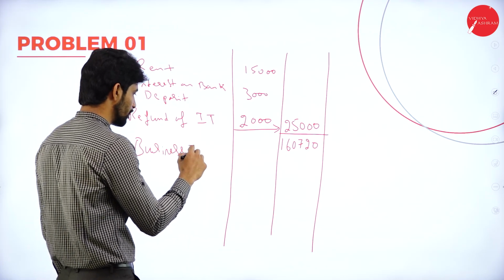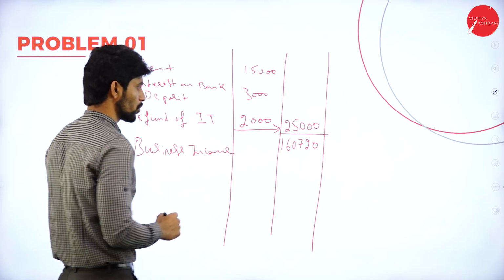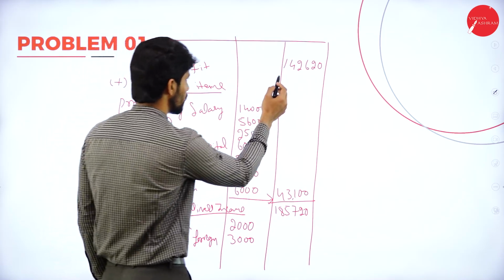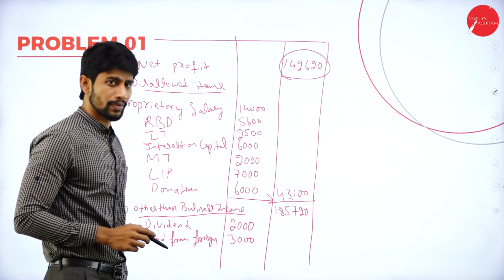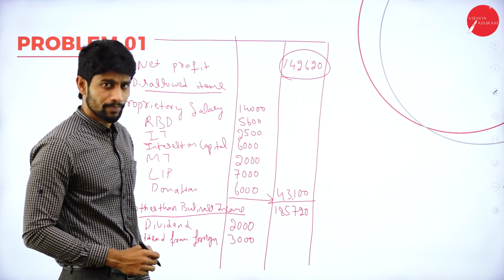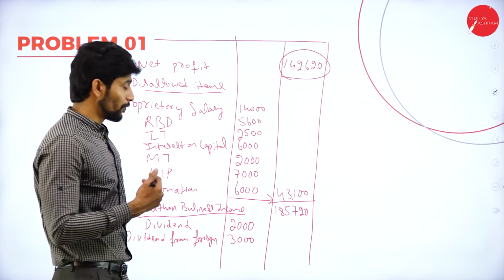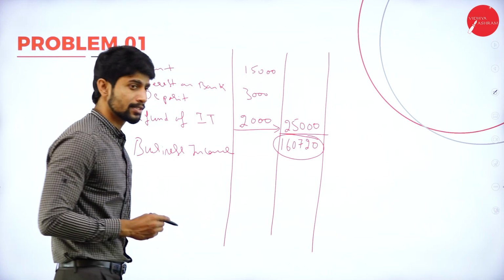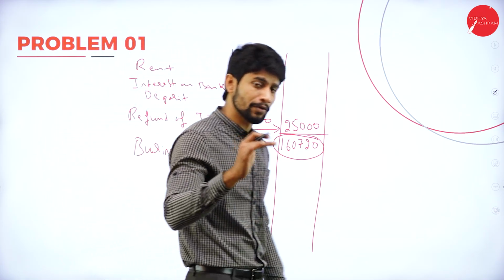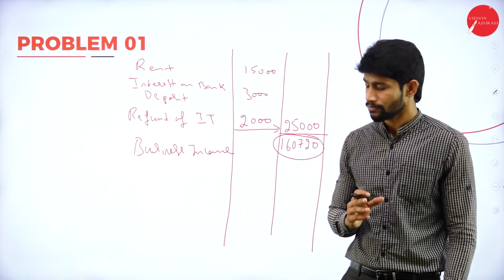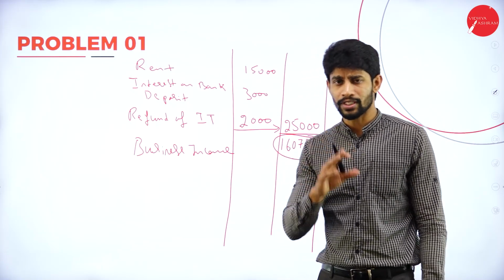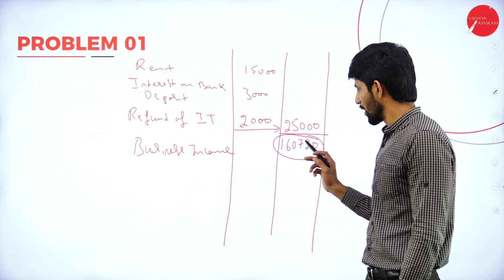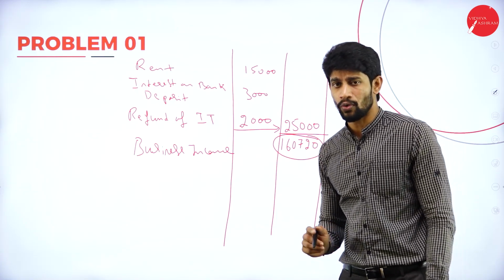This income is called business income. So here, dear students, according to him, what is his net profit? According to him, his net profit is 1,42,620. When we recomputed it after adding and deducting, we got the value of rupees 1,60,720. So the information he had given is wrong. Actually, according to us, the net profit is 1,60,720.